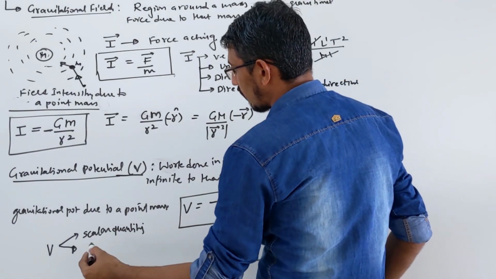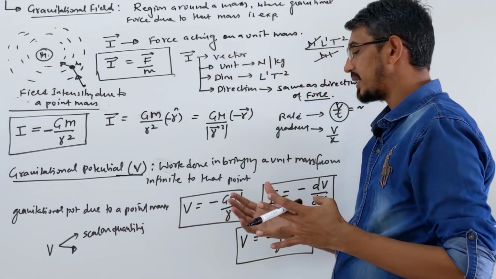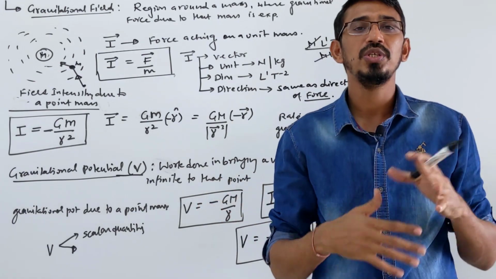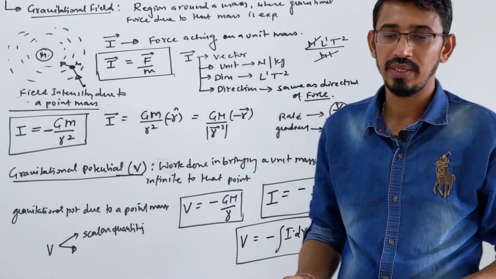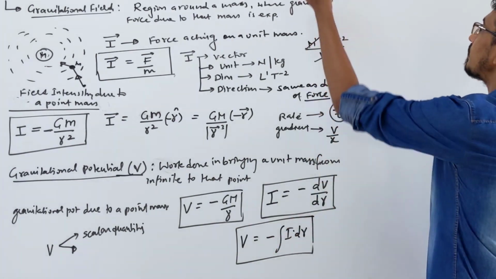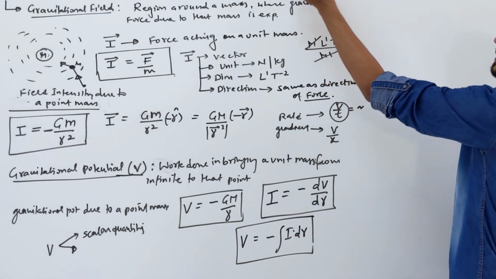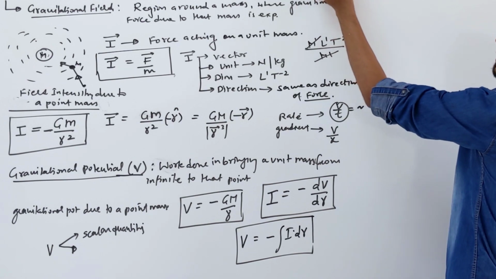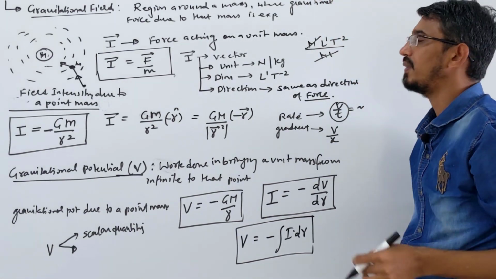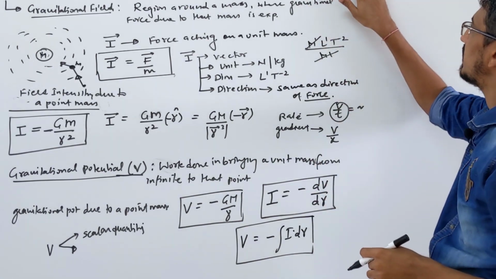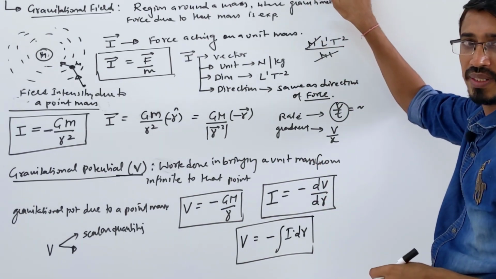So you can write it in many formats. Generally they will write the unit of this potential in terms of energy. Later we will learn about potential energy, and we will see how they are related. This energy is nothing but your mass into potential. So potential is nothing but energy by mass, a simple relation we will see in the next topic.